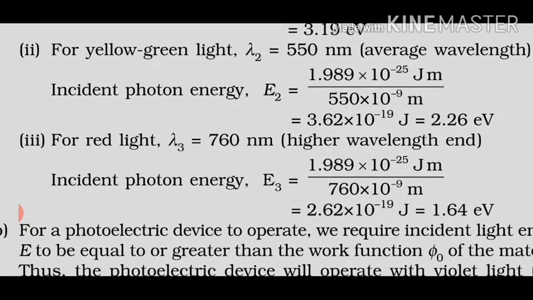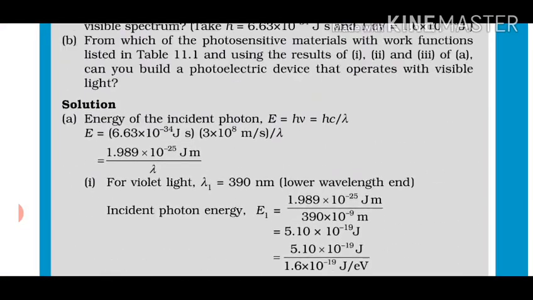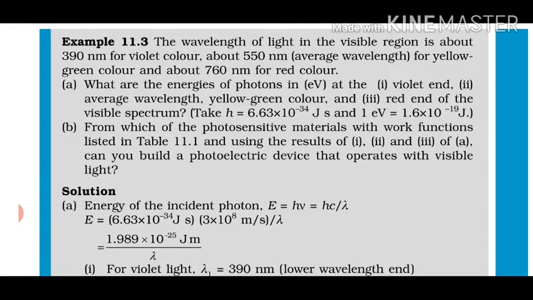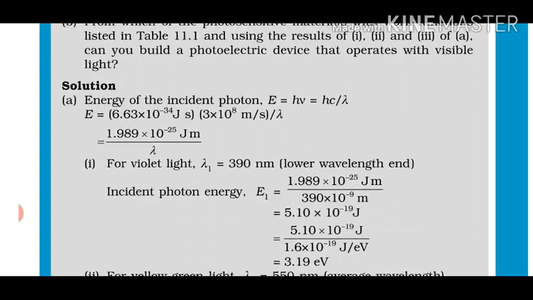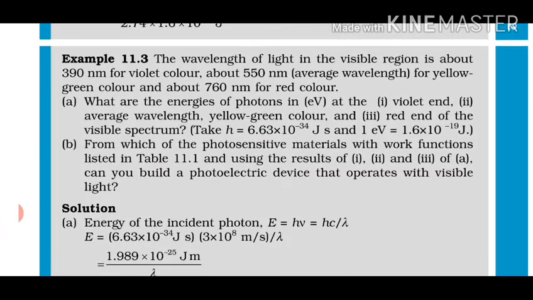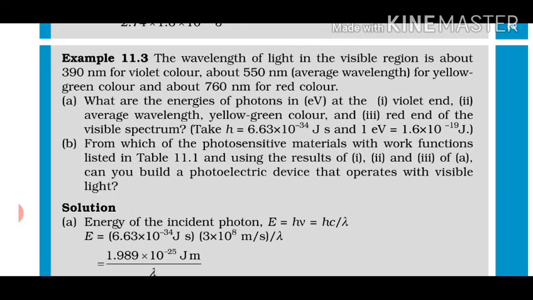So this was very simple. Let us see what they want in the B part. They are saying: from which of the photosensitive materials with work functions listed in table 11.1, using the results of 1, 2 and 3 of A, can you build a photoelectric device that operates in the visible region? So basically, we have energy for 3 colors, right? And there was one table. I think I have also shown you this table in video lecture 1, where I made you understand about work function. One table was given.